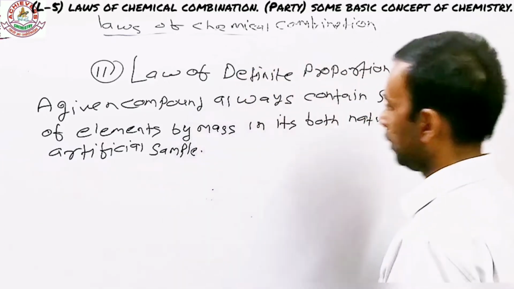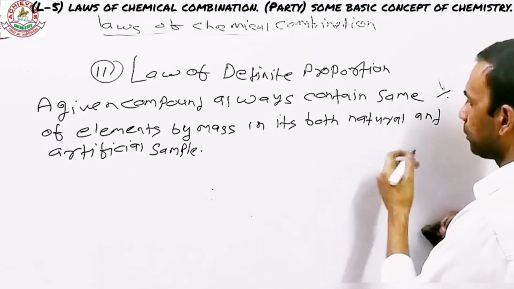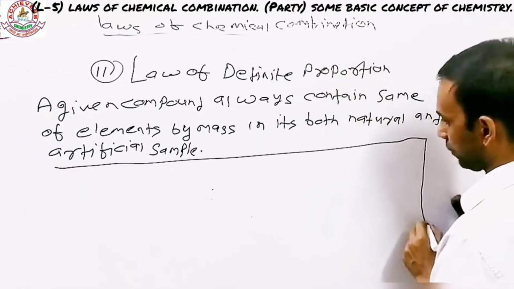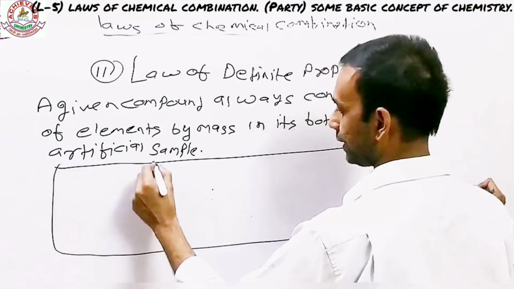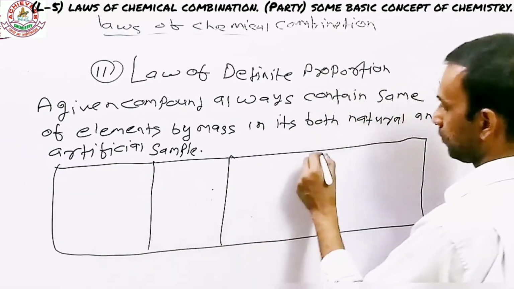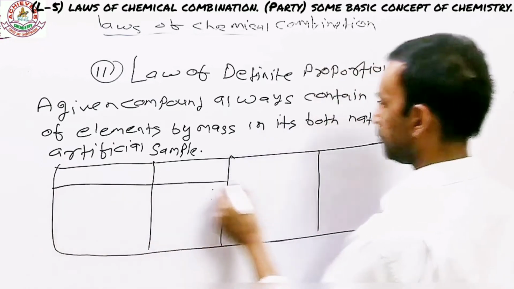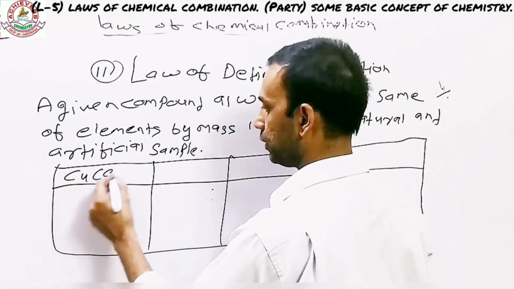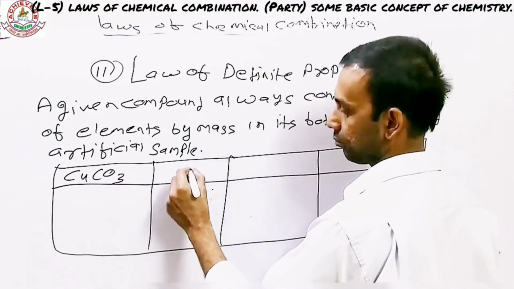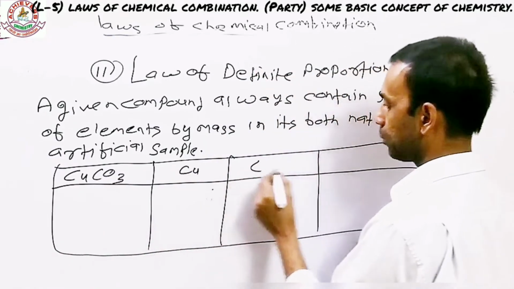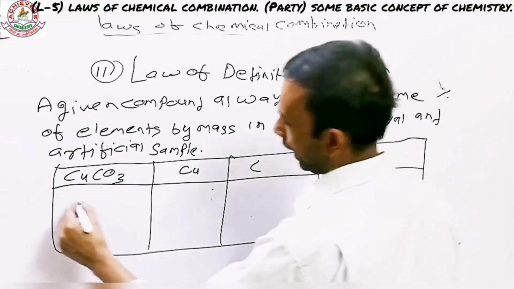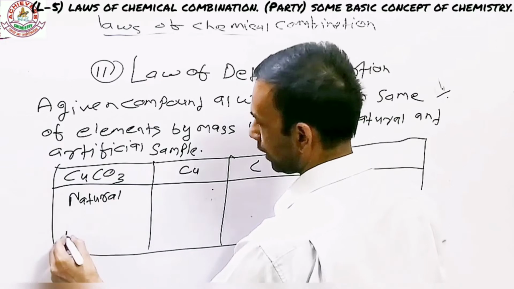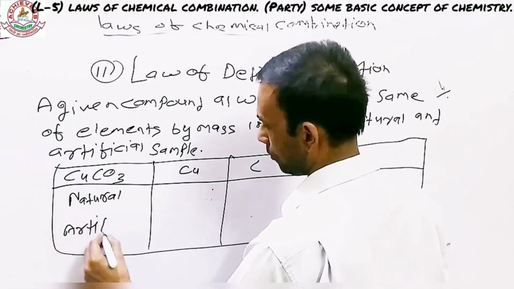Let's take an example. There's so many examples, but the one I remember is from NCERT, so I need to explain that. It says that in cupric carbonate CuCO3, there are of course three elements: copper, carbon and oxygen, and it has both natural and artificial form.